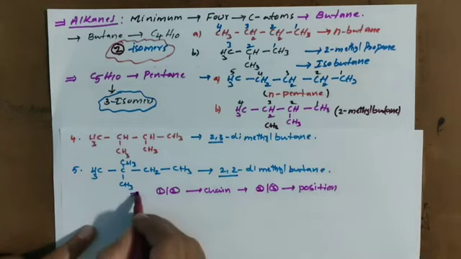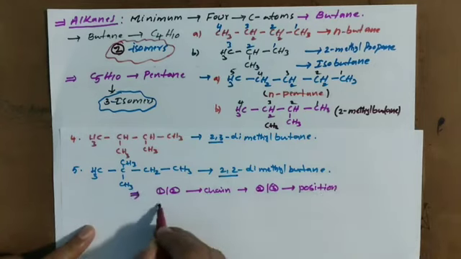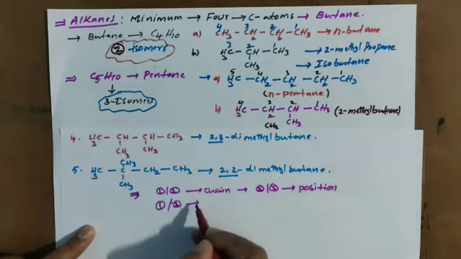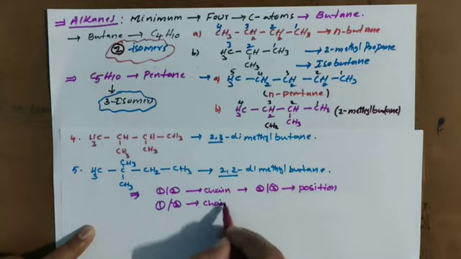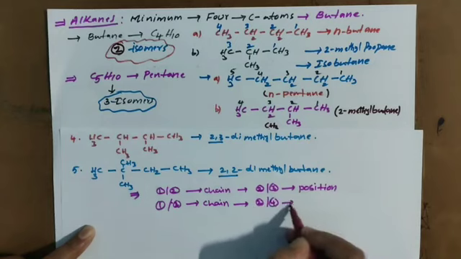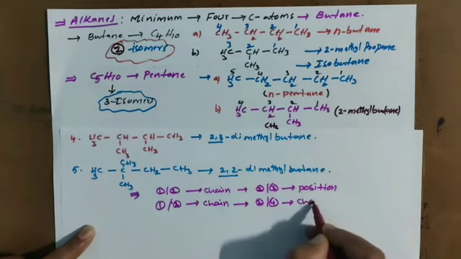Clear? And 1 and 3 are again chain isomers. And you go for 2 and 4: these 2 and 4 are chain isomers.